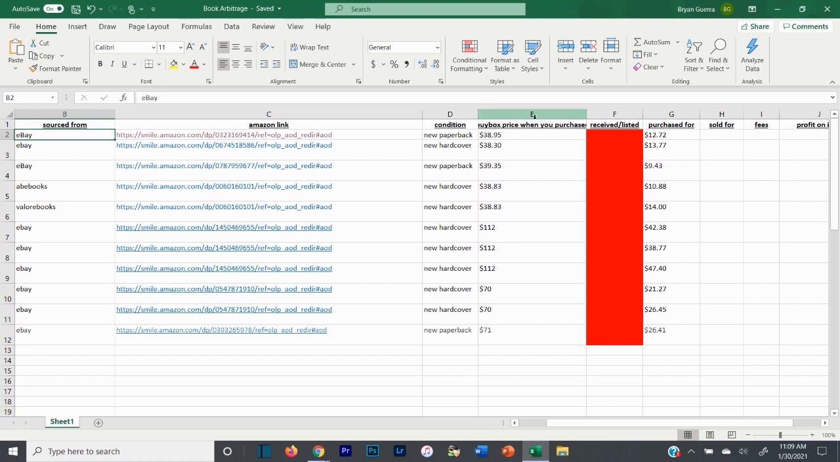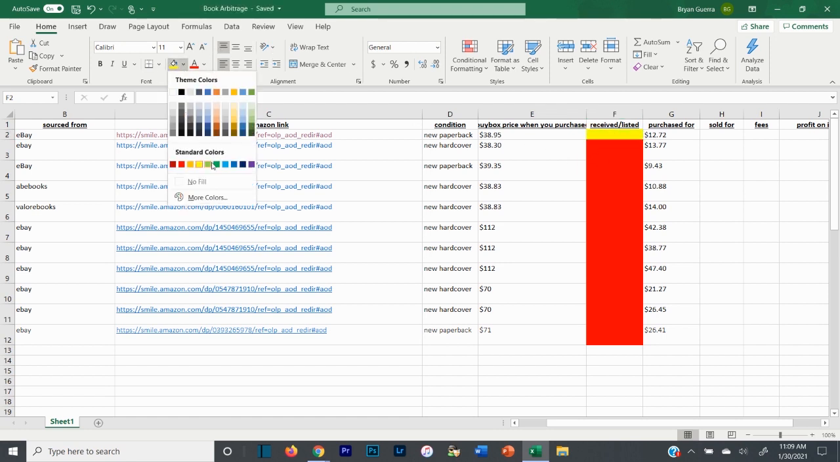Okay. So the buy box price when I purchased it, I keep track of whether I received it and listed it. If it says red, because obviously I just ordered all of these, then I haven't received it yet. If I fill it yellow, that means I shipped it into FBA. If I fill it green, that means I've just received it and I haven't done anything with it, okay? So obviously some of these are going to go green when I receive these, and then they'll all go yellow when I ship them into FBA.